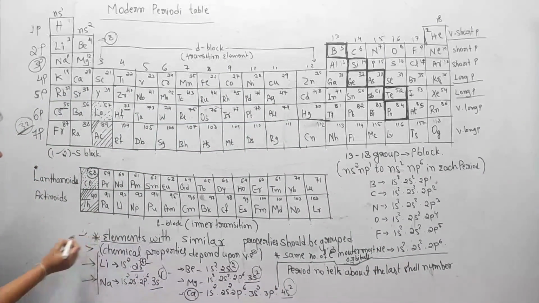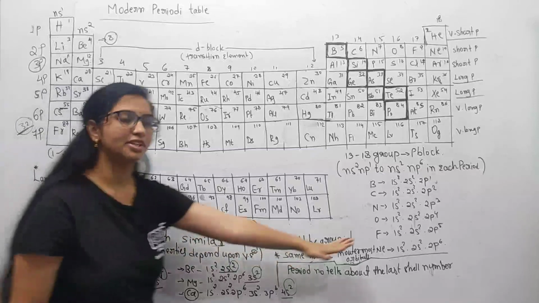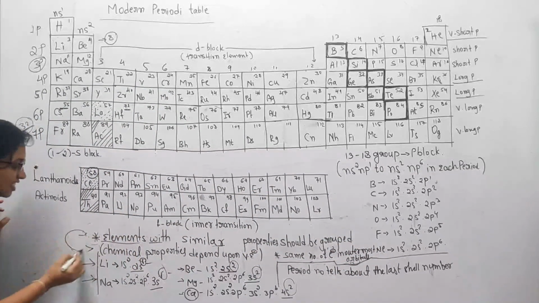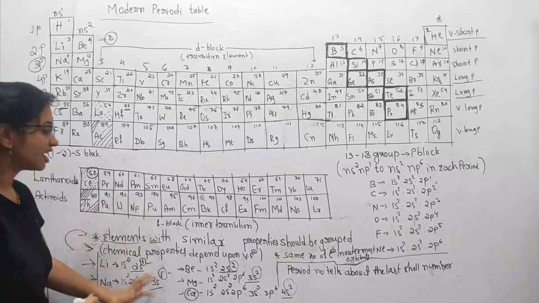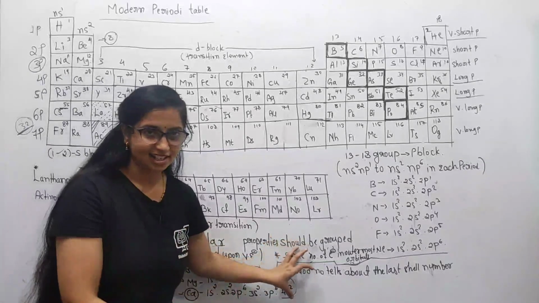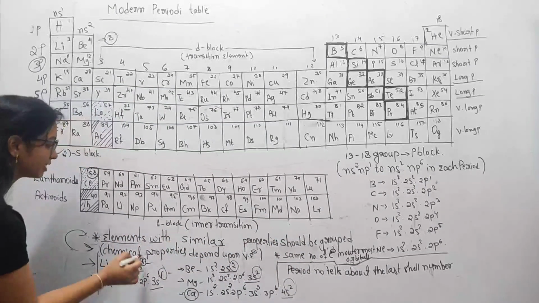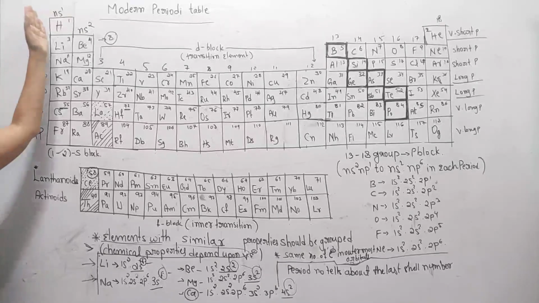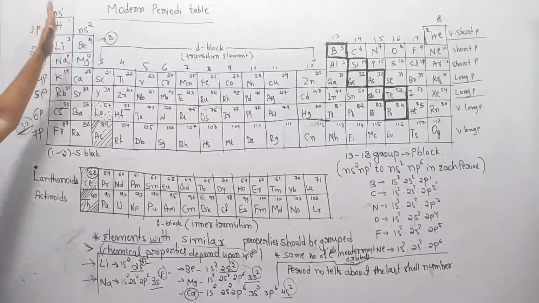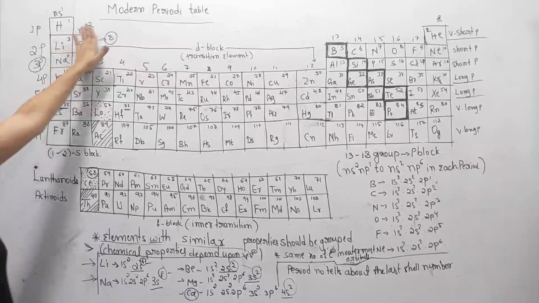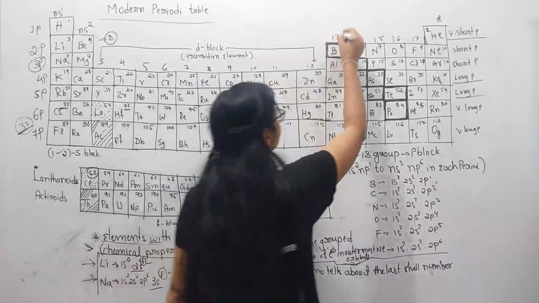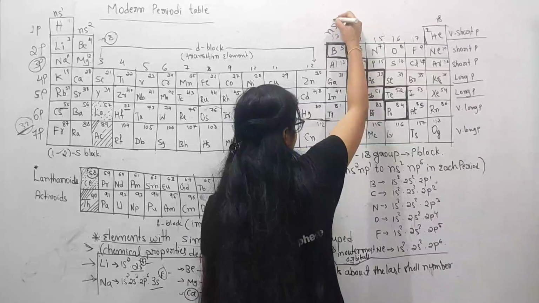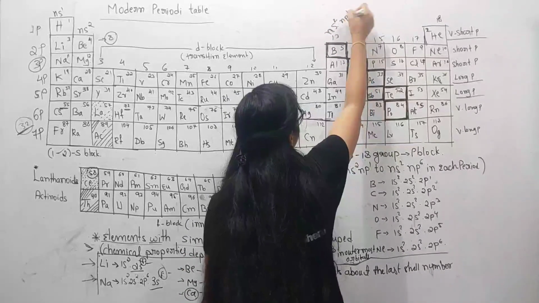I already told you the elements with similar properties should be in a group. How do we know the similar properties? The answer is here. The chemical properties completely depend upon their valence electrons, or the number of electrons present in their outermost orbital. The general electronic configuration for group 1 is ns1 and for group 2 is ns2. So consider group 13, we have ns2 np1.